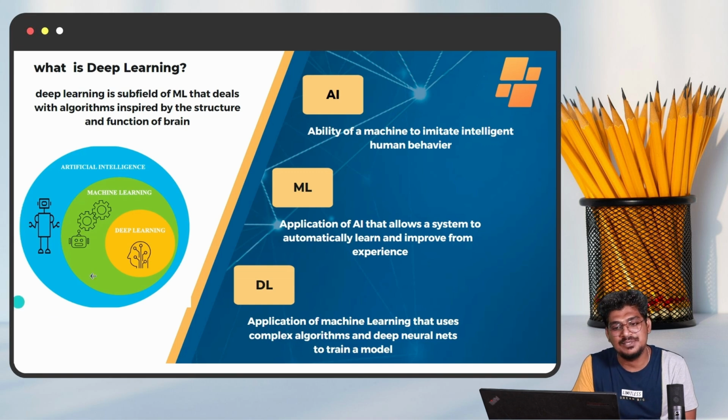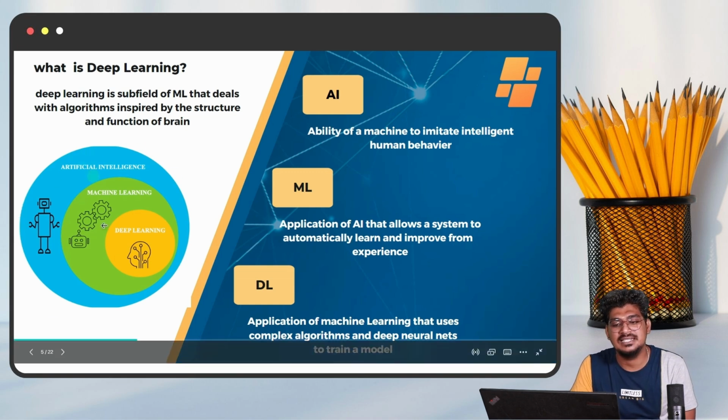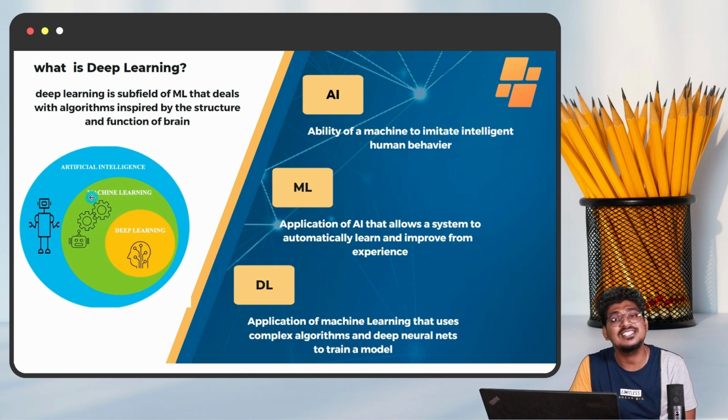Okay, you can understand this picture. Artificial intelligence: here, deep learning is a subfield of machine learning, and machine learning is a subfield of artificial intelligence. They are connected with each other. That's why I mentioned here that deep learning is a subfield of machine learning that deals with algorithms inspired by the structure and functions of the brain. That means the deep learning neural network mimics the human brain.